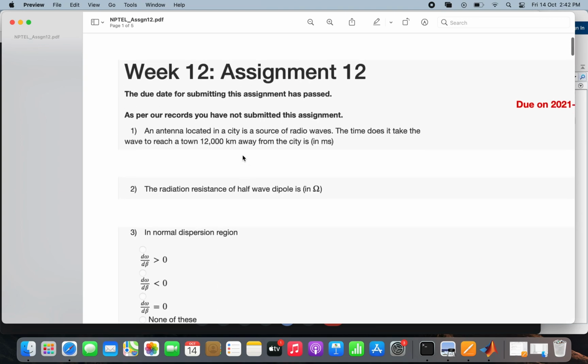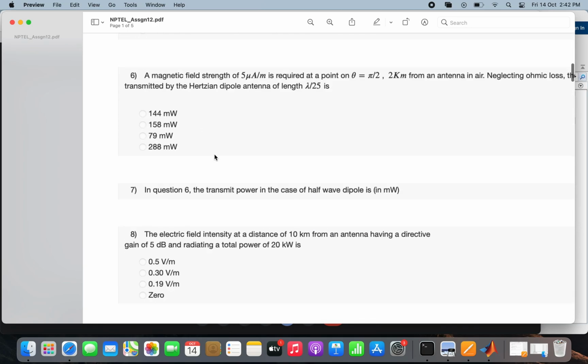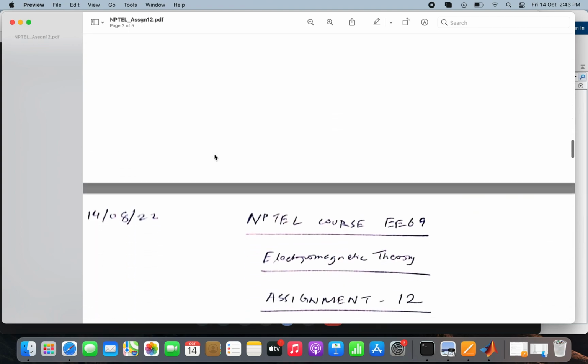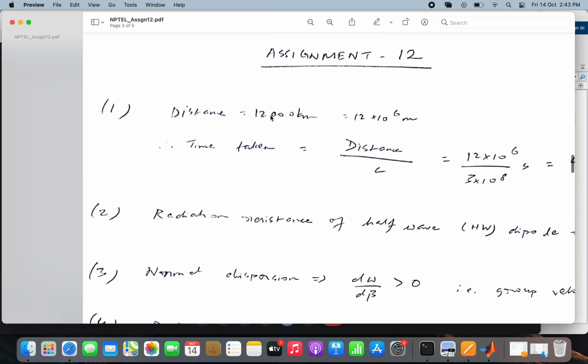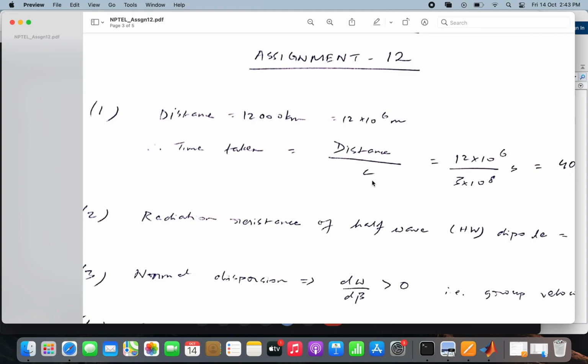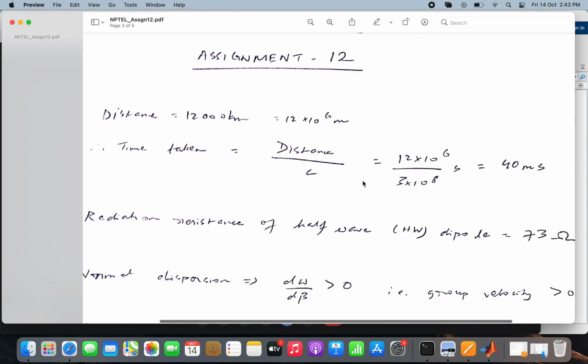This is the distance of the town from the antenna, and as you know, EM waves propagate in air with almost the speed of light. So the answer is simply distance, which is 12,000 kilometers, divided by the speed of light c, which is the time taken for the electromagnetic wave to propagate from the antenna to the town. So this will be the answer, 40 milliseconds.